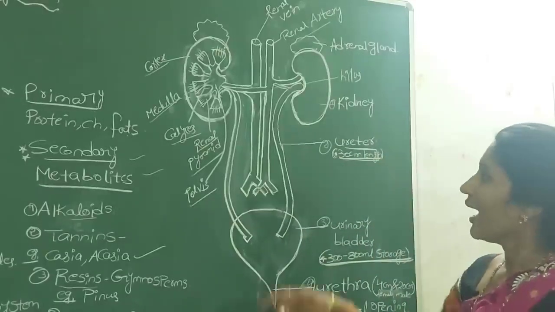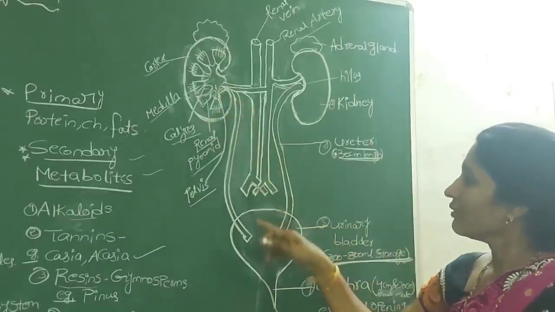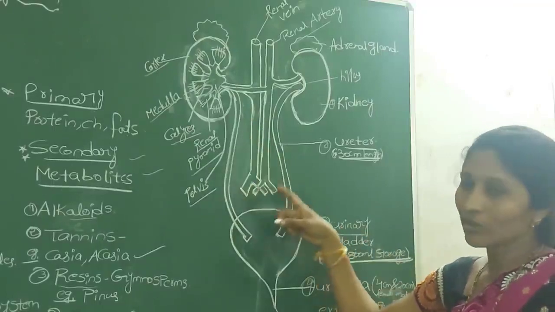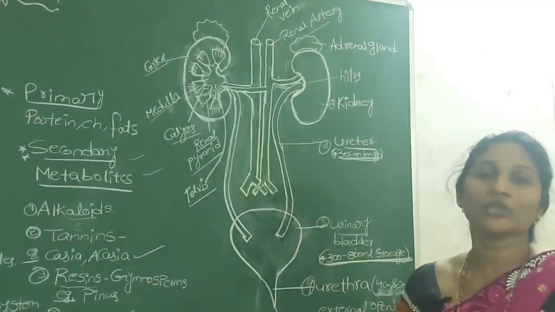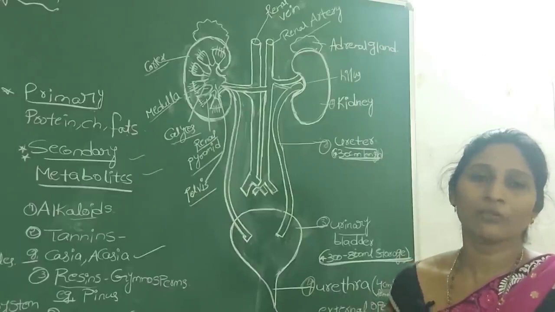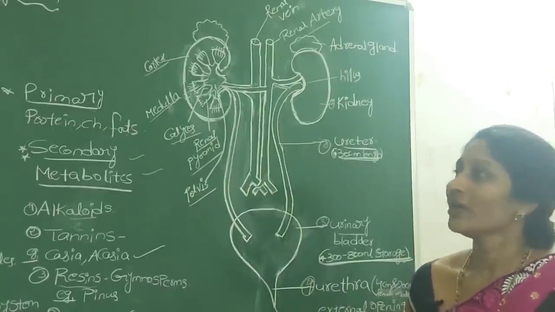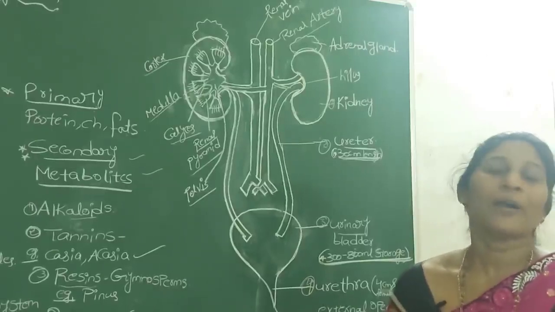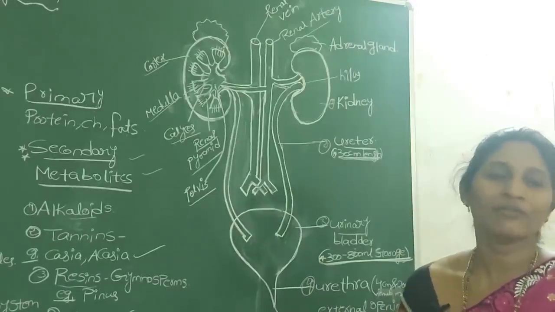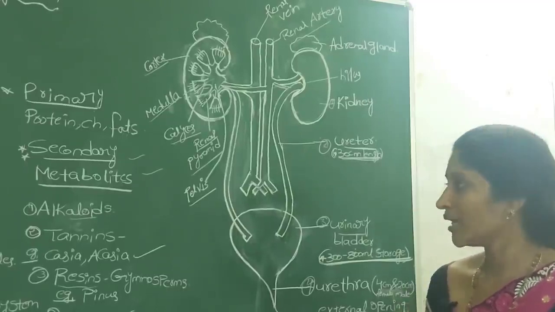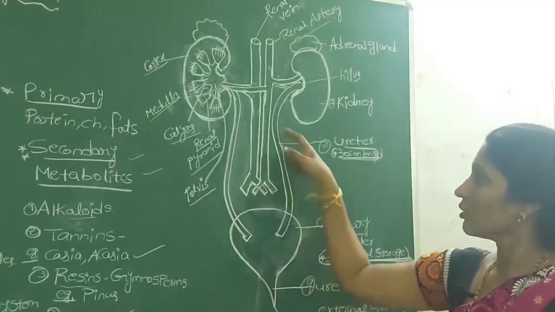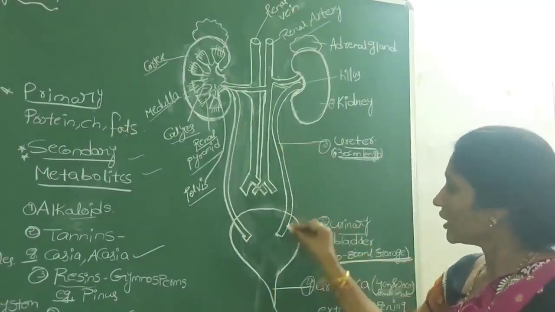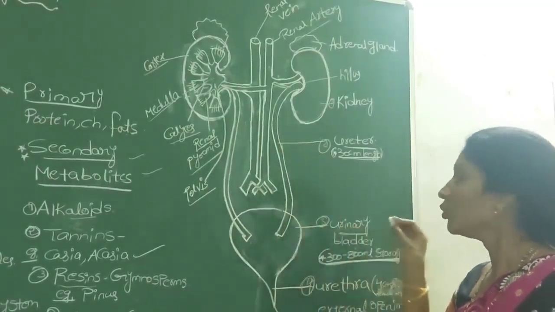The urine from the kidney enters the next structure, the urinary bladder, through the ureters, and in the ureters the urine passes by a movement known as peristalsis, which we already discussed in the first lesson, nutrition, where food passes in the esophagus or food pipe by wave-like peristaltic movements. In the same way, in the ureters also the urine passes by peristaltic movements, and from the ureters the urine enters the urinary bladder.